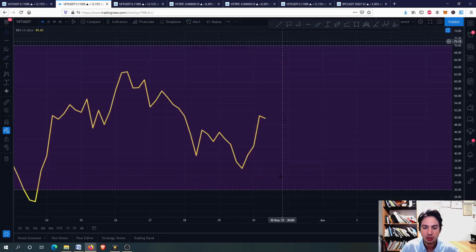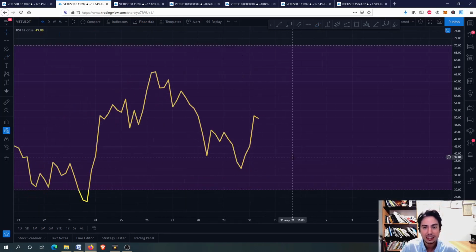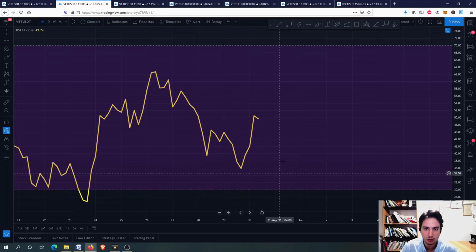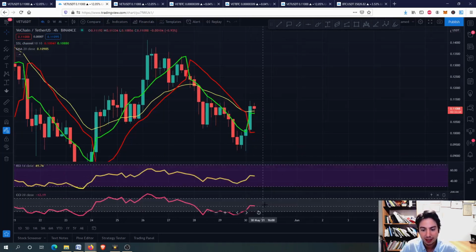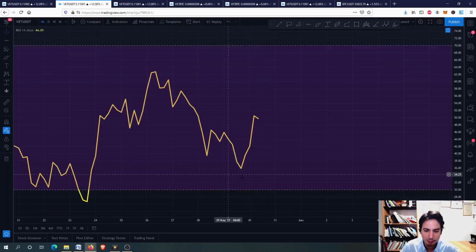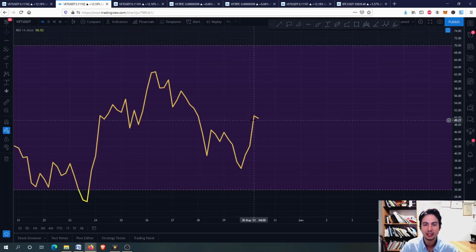Okay, same with the RSI. But guys, I believe that the commodity channel index gives us more information on when to buy and when not to buy. For example, here we didn't reach an oversold situation according to the RSI in the 4-hour frame, but the commodity channel index was below -100. Therefore, we knew that this would probably be our low. This will probably be our low for the RSI. You can see that we went upwards.